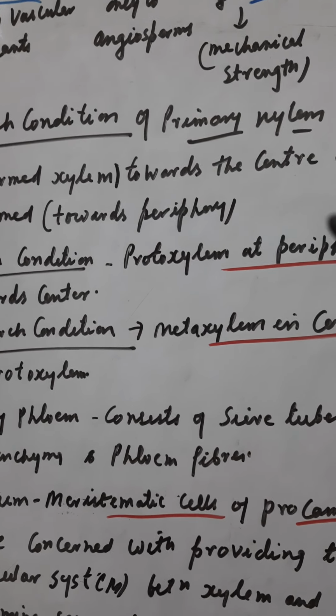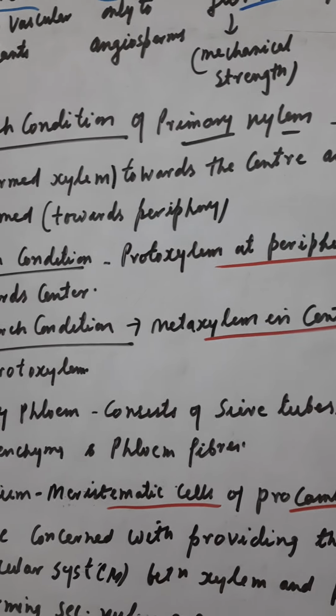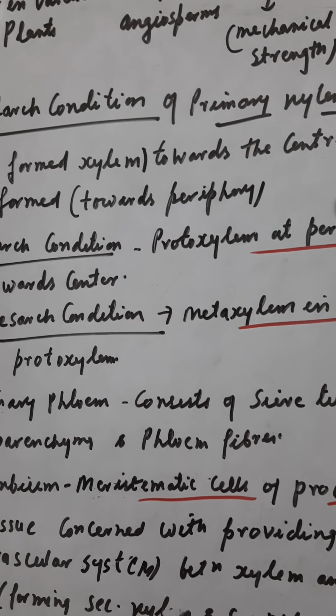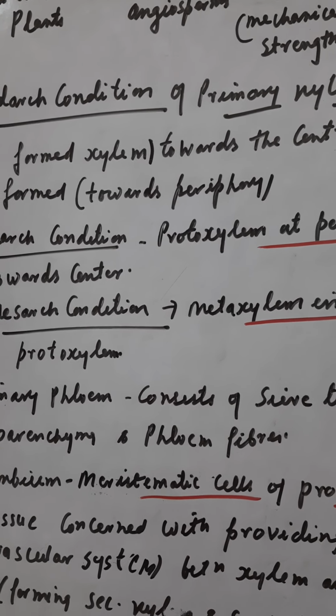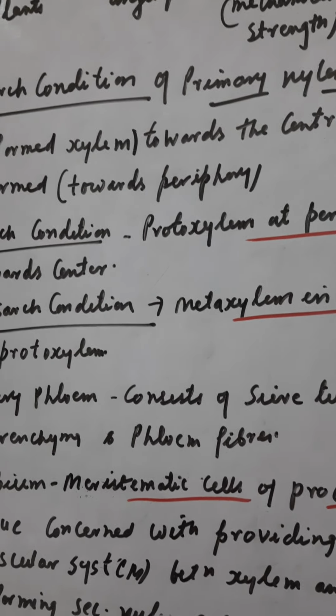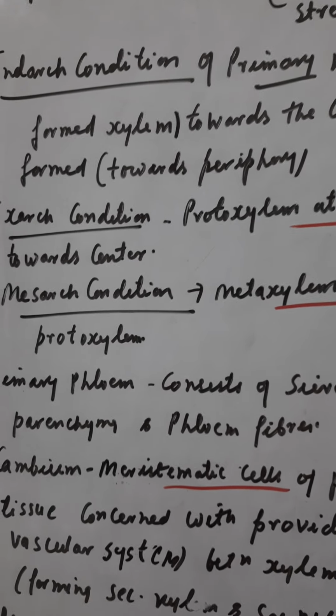So in the endarch condition, protoxylem is towards the center and metaxylem is towards the periphery. Children, I will send you the diagram also which is given in your book. For all these, you refer to these diagrams. Clearly they have specified these conditions.